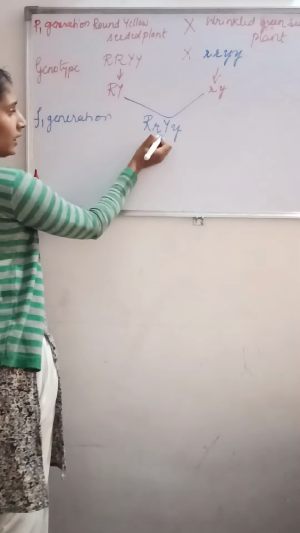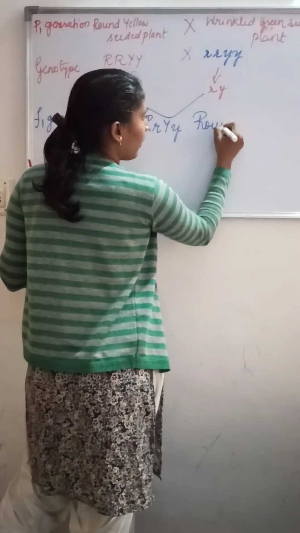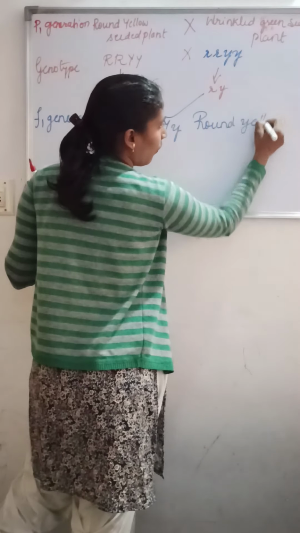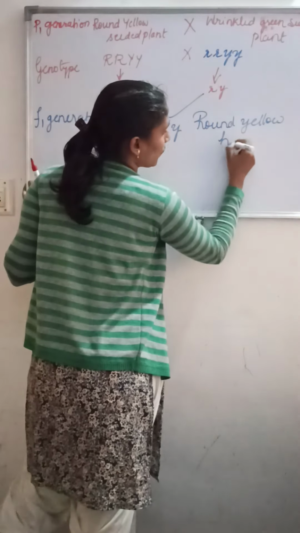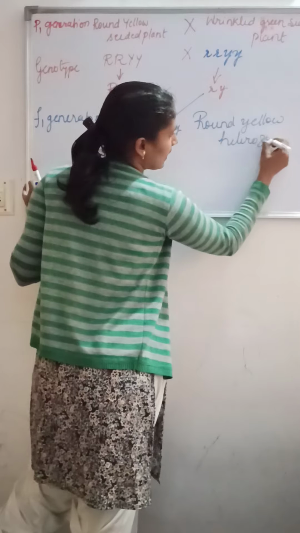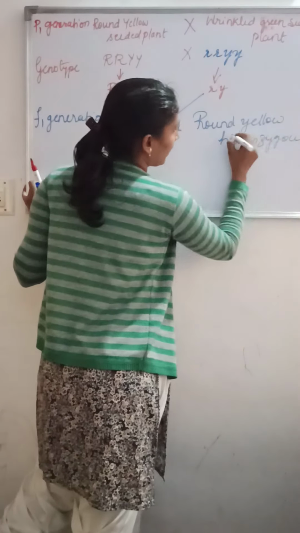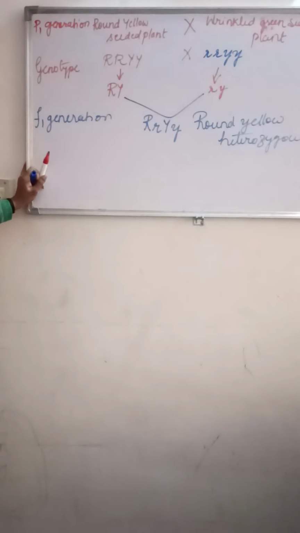As I told, capital R and capital Y are dominant. So what will be the thing? You will get round yellow heterozygous. Understood? So you will get a heterozygous in the F1 hybrid, which is a round yellow seeded plant.